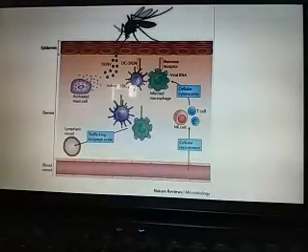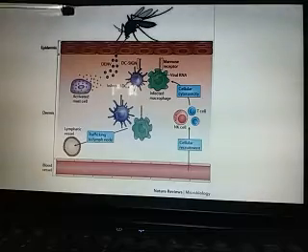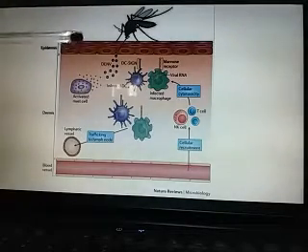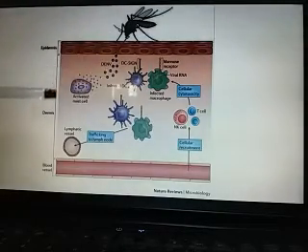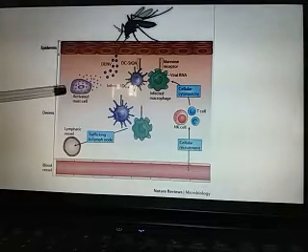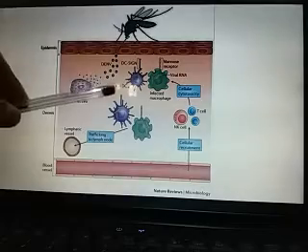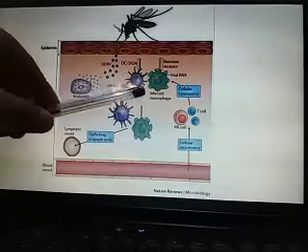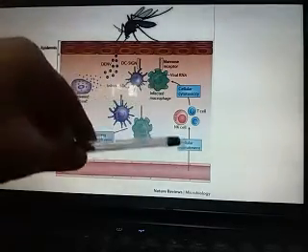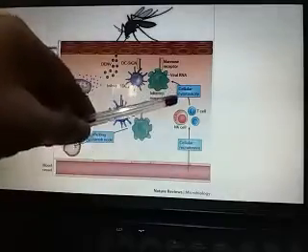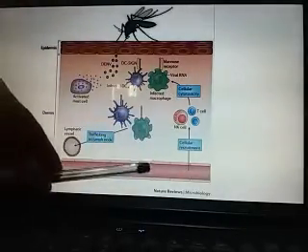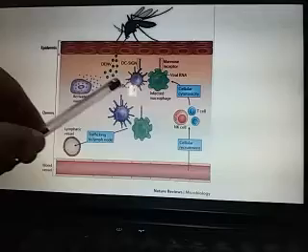You can see here how the mosquito bites. It bites in the epidermis region, and the virus enters the dermis region, where the activated mast cells are. You can see here the infected dendritic cells and macrophages that are produced through the blood cells, that is the bone marrow.